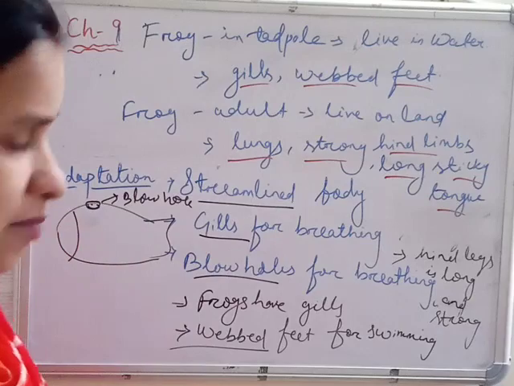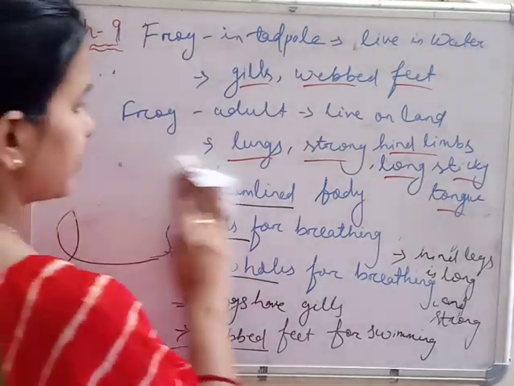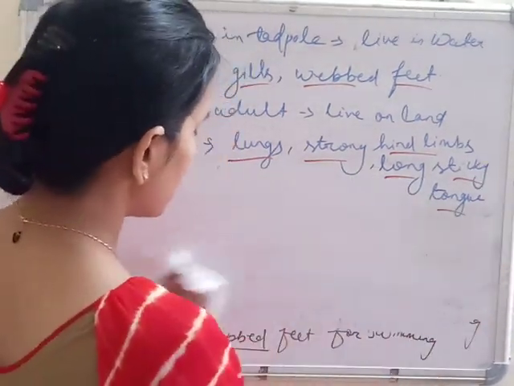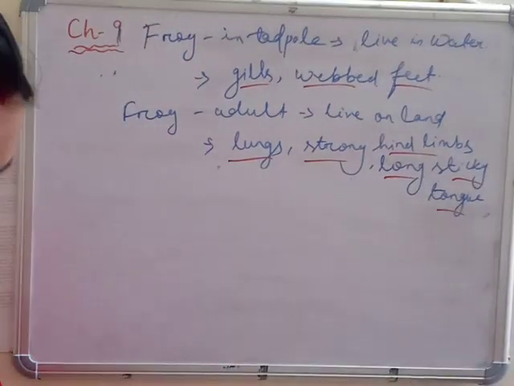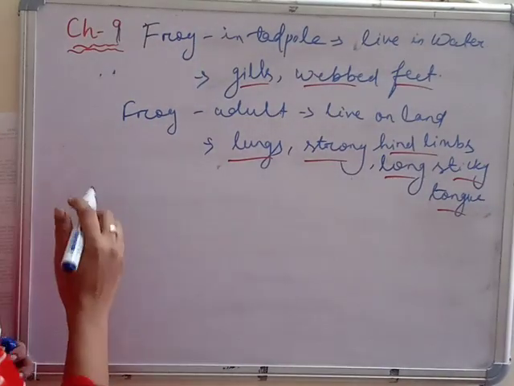Now let's see some aquatic plants. These were all the characteristics of animals. Let's see some aquatic plants. Okay.